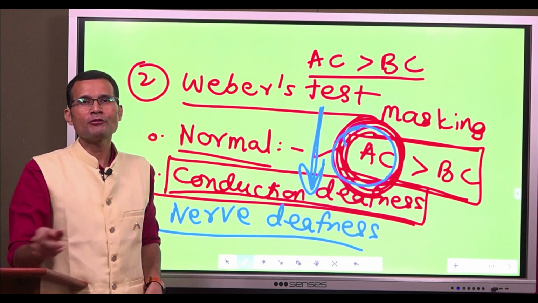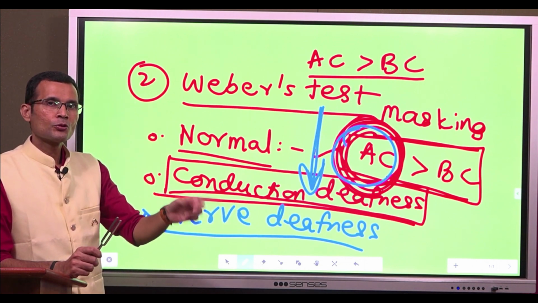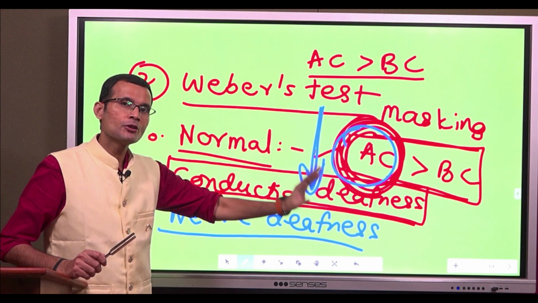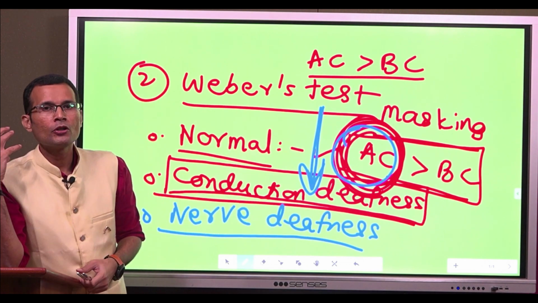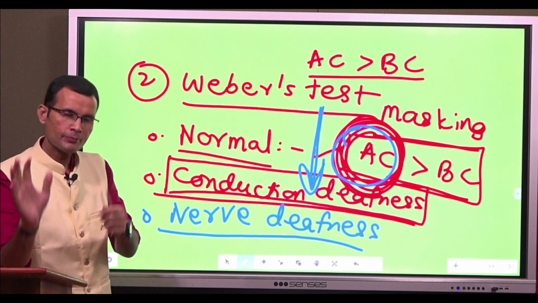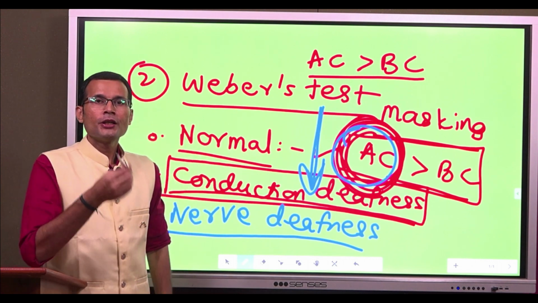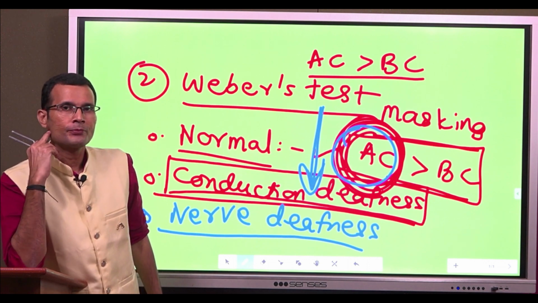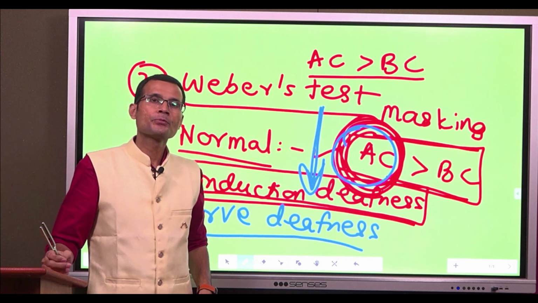Now is the time to confirm it. Rinne was positive, so there were two possibilities, either normal hearing or nerve deafness. Let's say on the right ear we got that result. Now in the case of nerve deafness, we are suspecting it on the right side, just hypothetically.